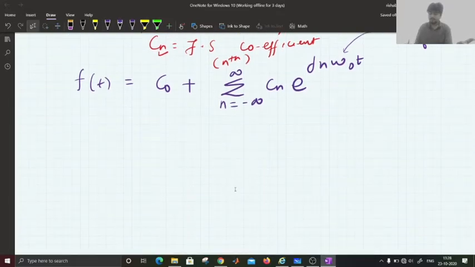Now as we know, using the Euler form, this complex exponential can be written as the sum of cosine and the sinusoid signal.